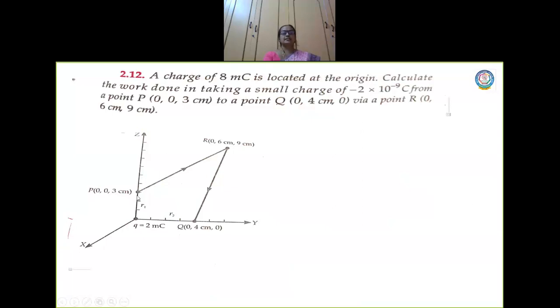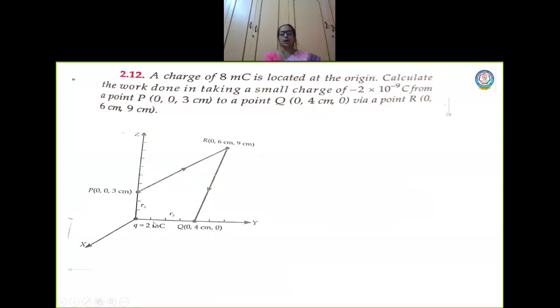So x is 0, y is 0. Now from this point you are taking the charge to this point, Q, which is 0, 4, 0: x is 0, y is 4 centimeter and z is 0. So this is the point.